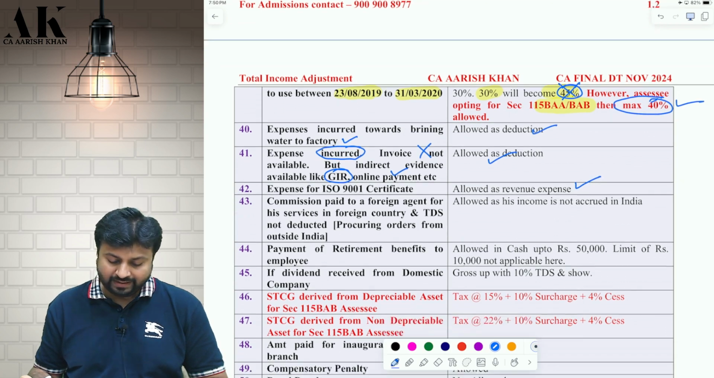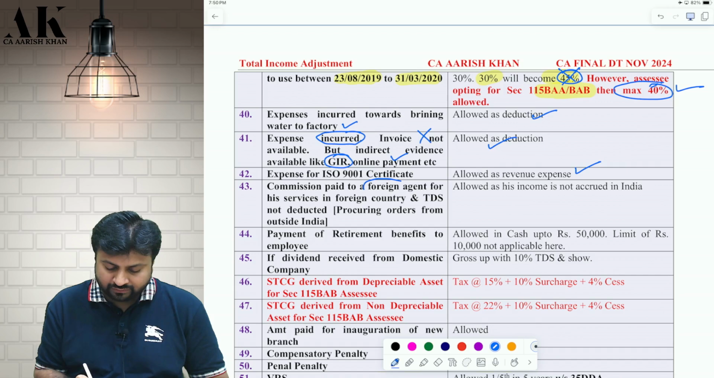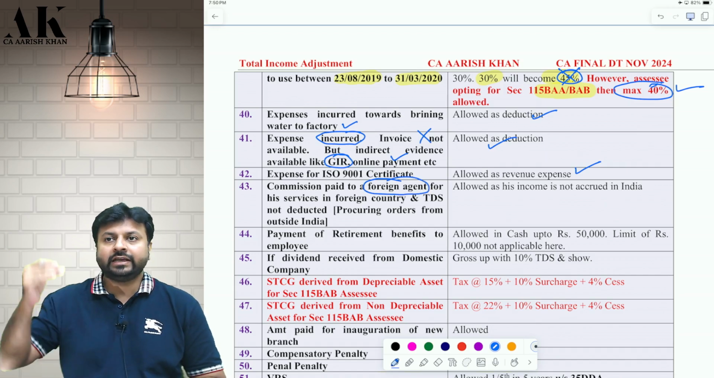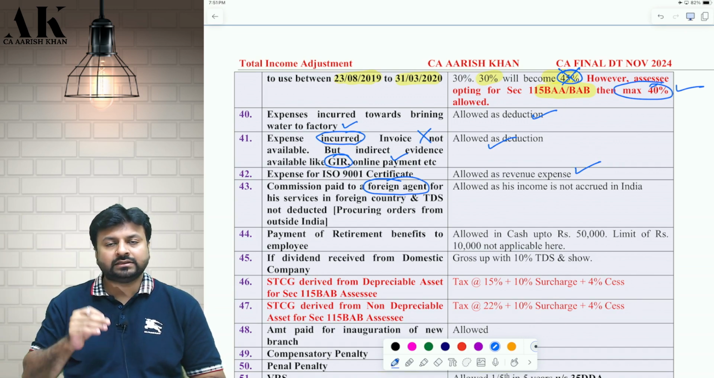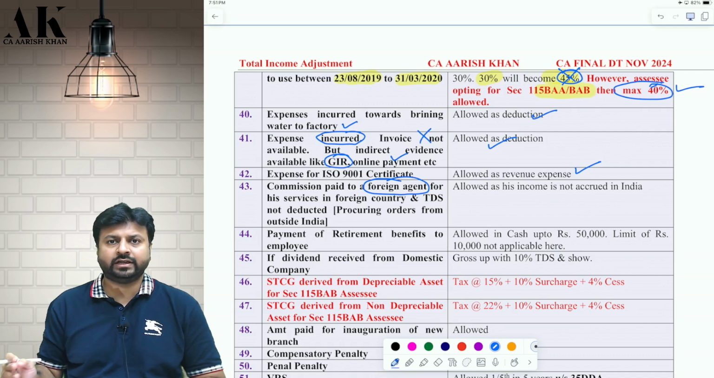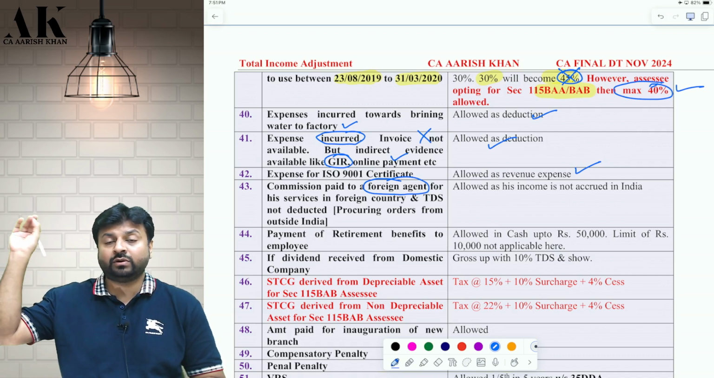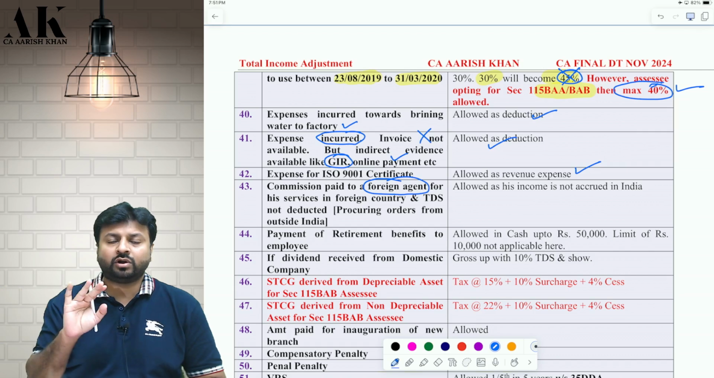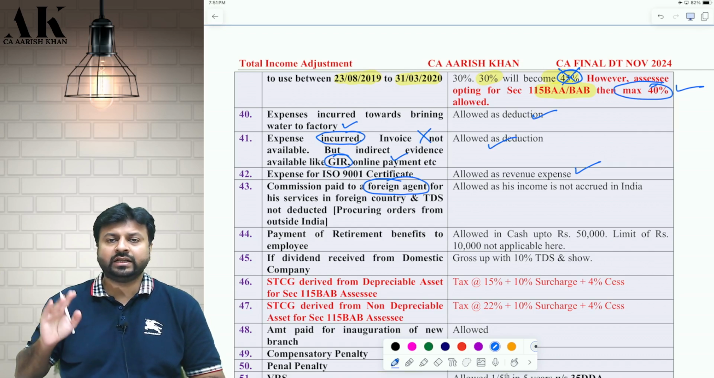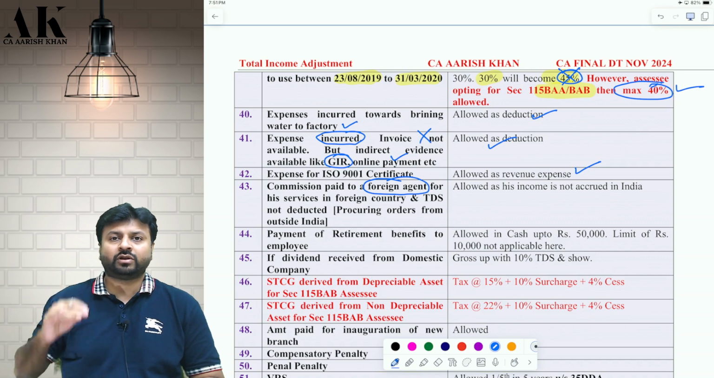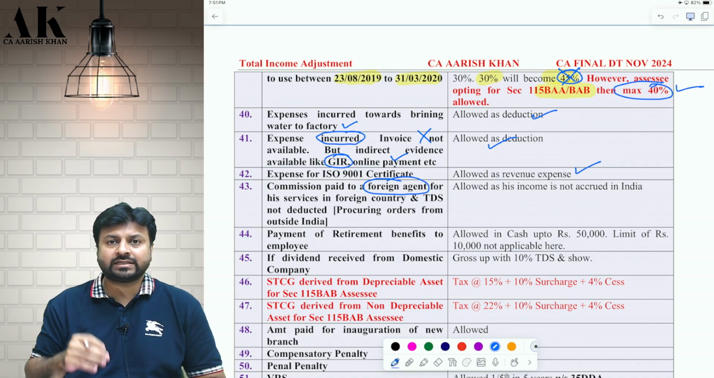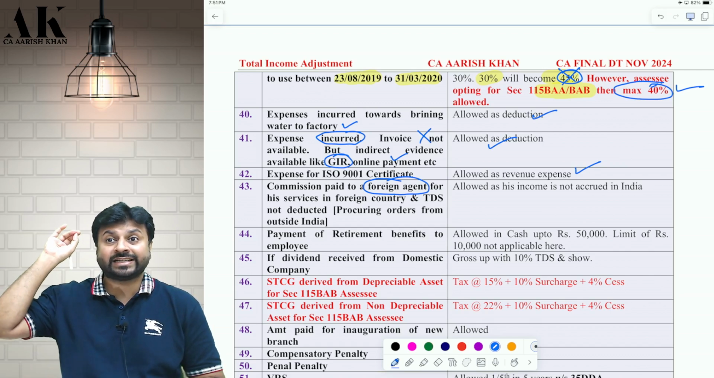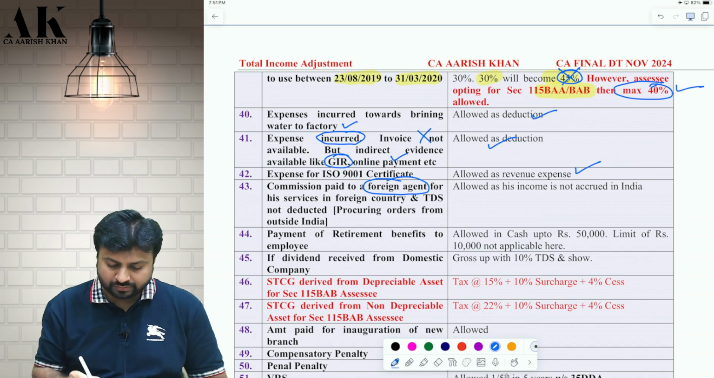Okay. Next, if you make a commission payment to any foreign agent, then you need to be very careful where the foreign agent has given us services. If he has given us services in India, then you have to deduct TDS, you have to pay TDS. But if his services are given outside India, then you are not supposed to deduct TDS, because in case of a non-resident, we deduct TDS only if the income of the non-resident accrues in India and is taxable in India. If the non-resident commission agent's services are restricted outside India, you are not supposed to deduct the TDS.